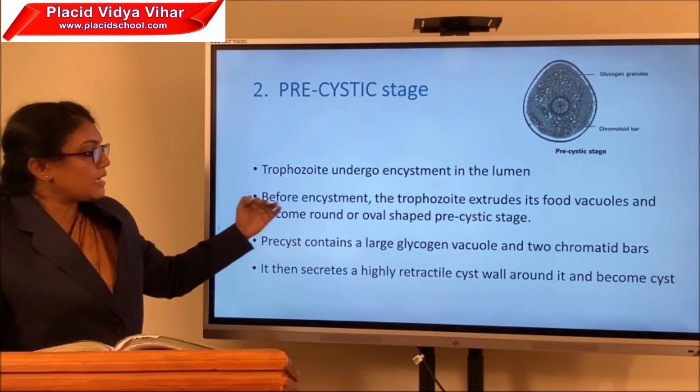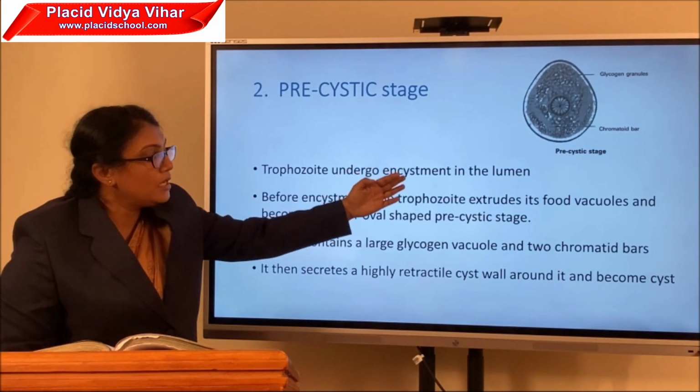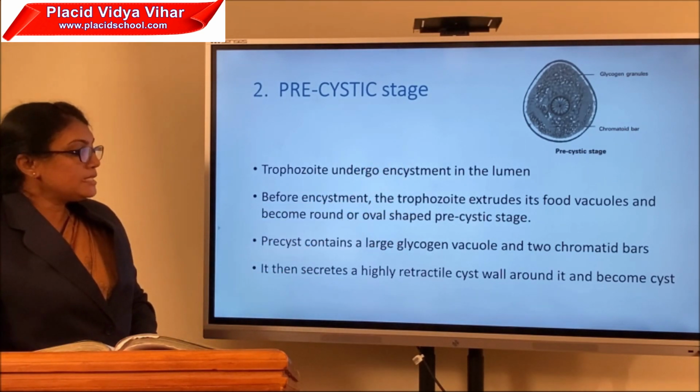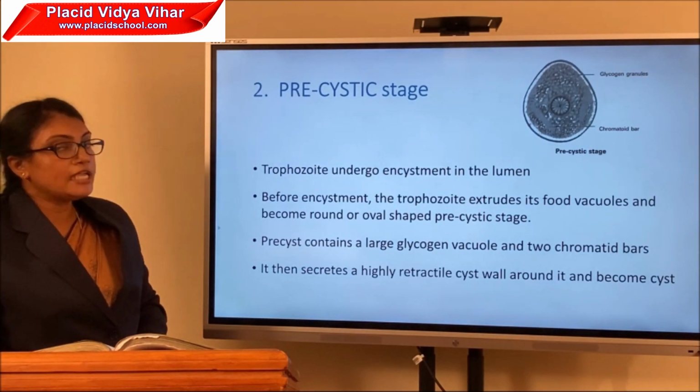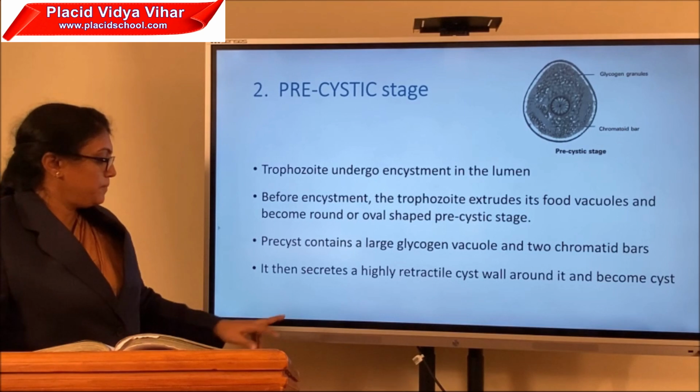The pre-cyst contains a large glycogen vacuole and two chromatid buds. It then secretes a highly retractile cyst wall and becomes the next stage, known as the cystic stage.